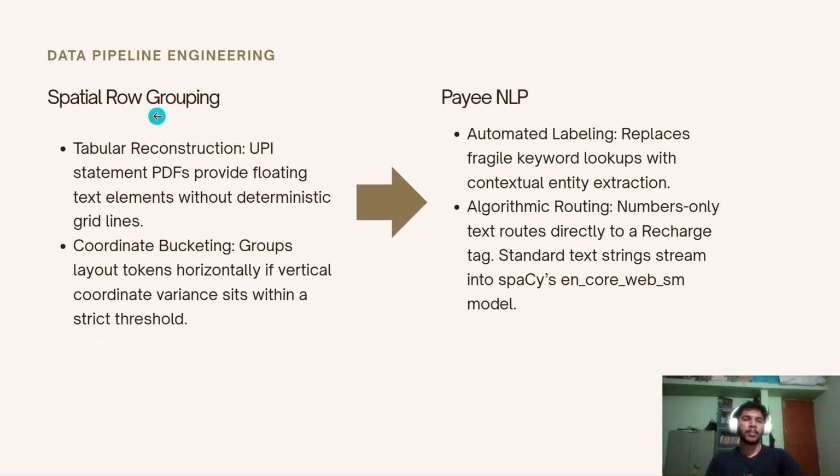As you can see here, this is our data pipeline. First, we take the PDF, then there is row grouping, like I explained. If you ever download a UPI bank statement, you will notice that the whole statement is in tabular form. Because of row grouping, we get the specific rows which we need, and then we can format them further. Into this formatting comes NLP. We are using the inbuilt spaCy small English model.